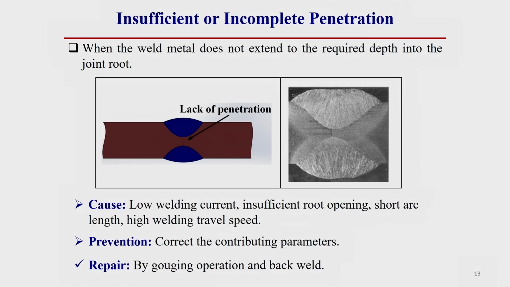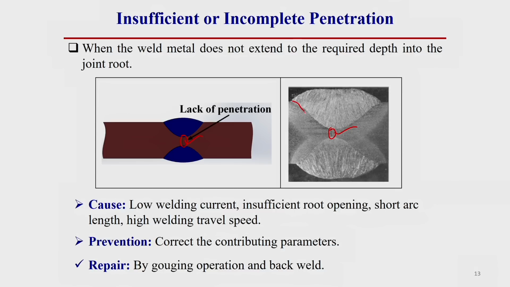Then insufficient or incomplete penetration. Insufficient or incomplete penetration looks like this. Here you see, the weld metal is not able to pass through the weld root region or weld seam region. We can define it: when the weld metal does not extend to the required depth into the joint root, then this type of lack of penetration occurs. Lack of penetration means insufficient penetration or insufficient filling of the weld root. Here you see, this portion is not fused, there is a gap, this is a welding defect.